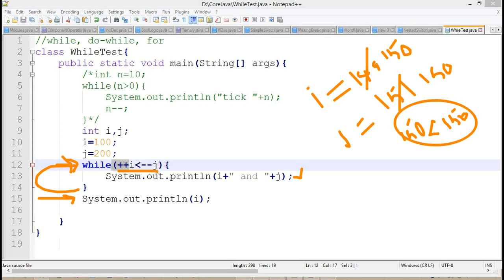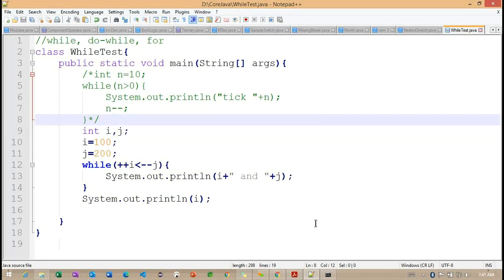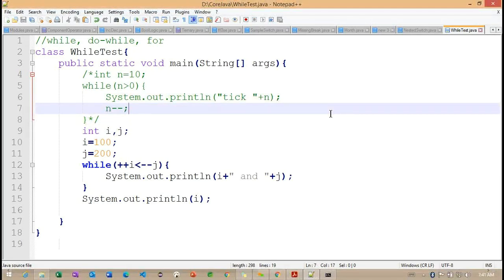about how this particular expression is working. You can see this expression first increments the value and later checks the value. Based on this increment and then checking the value, the loop is repeating here. Getting the point? So this is all about the simple while loop. Observe how this while loop is executing. Any questions regarding this while loop? What we discussed so far with the help of this while loop, anyone having any questions?